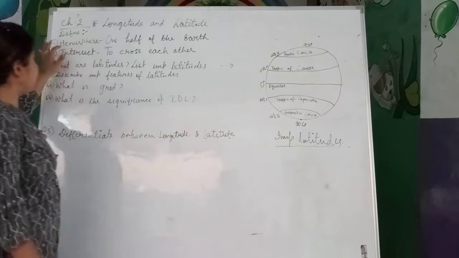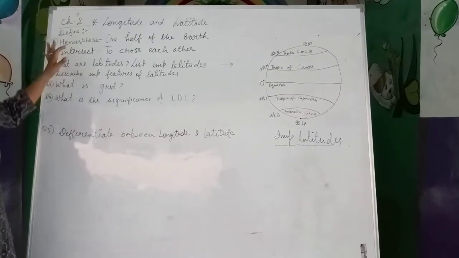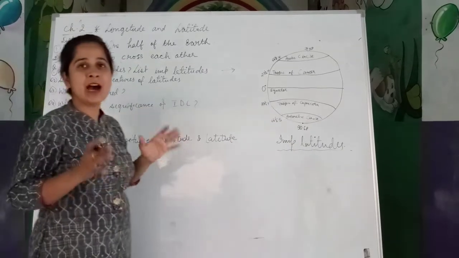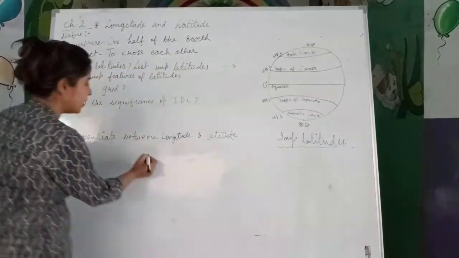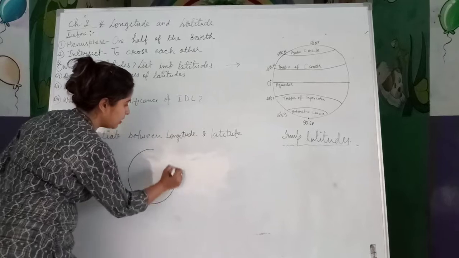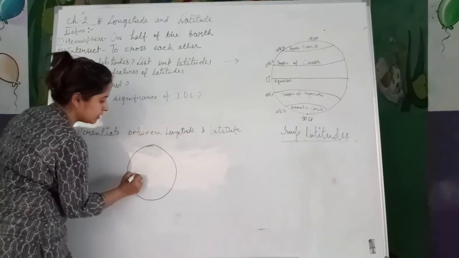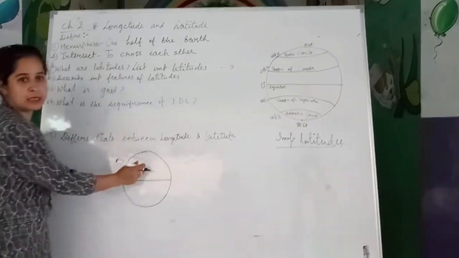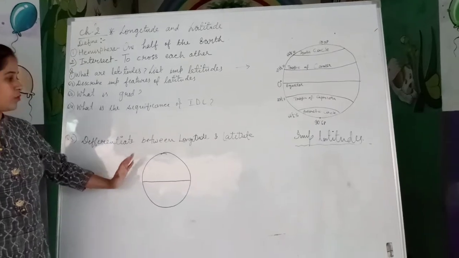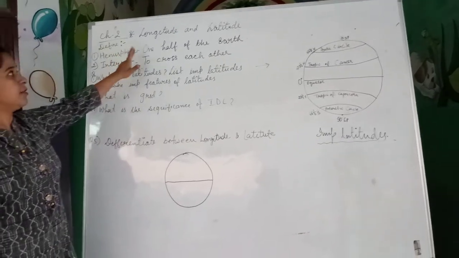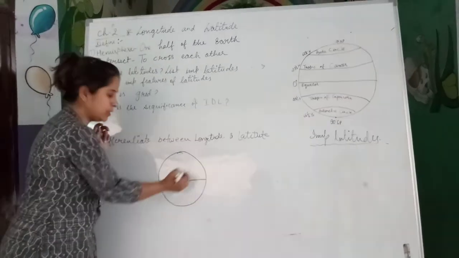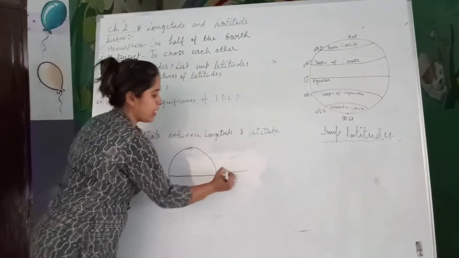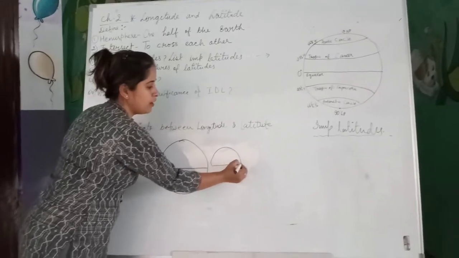The first word to define is hemisphere. What is a hemisphere? A hemisphere is one half of the earth, meaning half part of the earth. The shape of the earth is this, and a hemisphere is this half of the circle. It is the complete shape of the earth, and this half part is called a hemisphere.